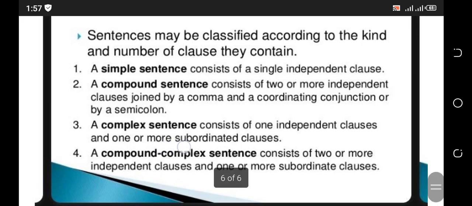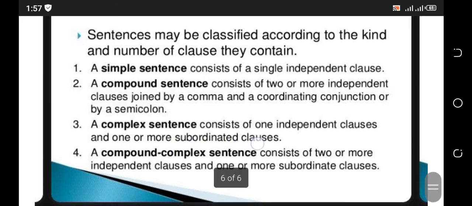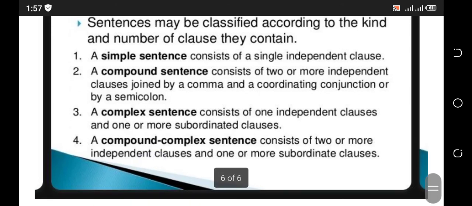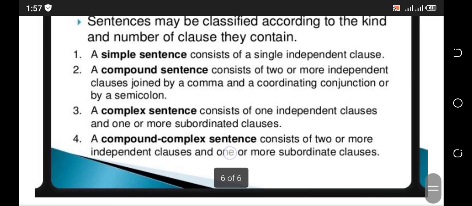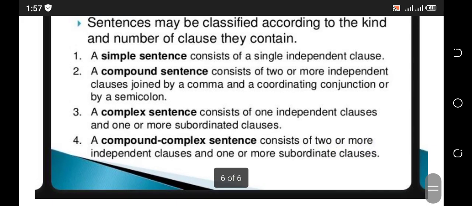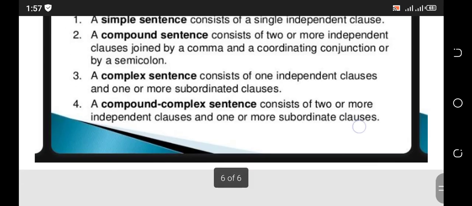A complex sentence consists of one independent clause and one or more subordinate clauses. Fourth one is the compound-complex sentence. It consists of two or more independent clauses and one or more subordinate clauses.